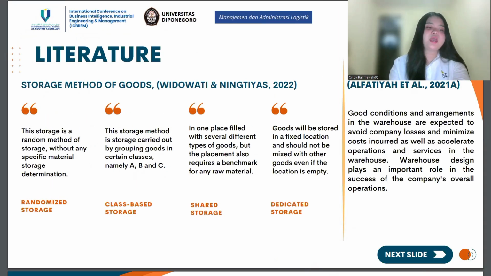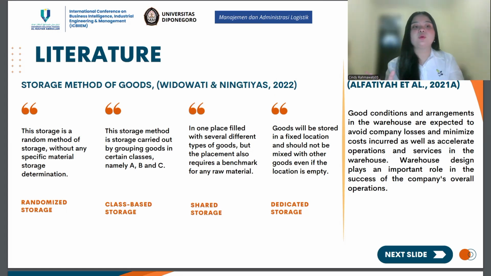This research has the most relevant theoretical basis. The research used the theory of Widowati and Ningtyas 2022 about storage methods of goods. 1. Randomized storage is a method of storage without any specific determination. 2. Class-based storage is a storage method carried out by grouping goods in certain classes, namely class A, B, and C.